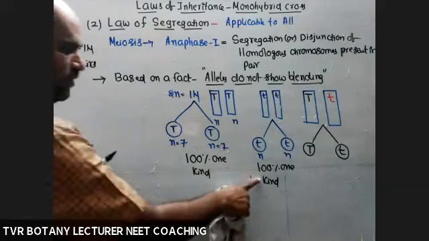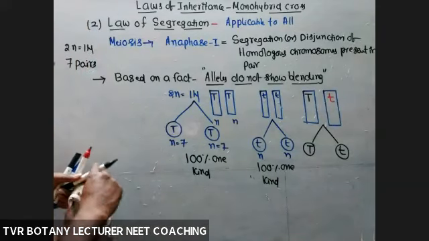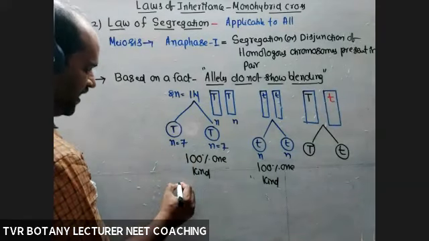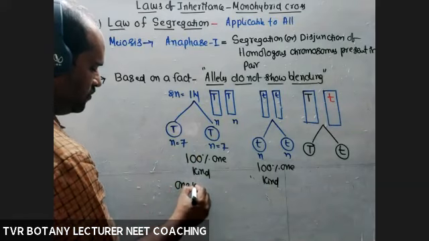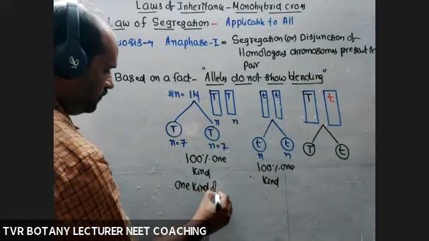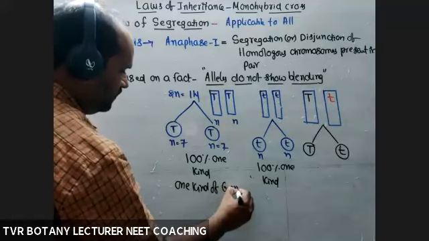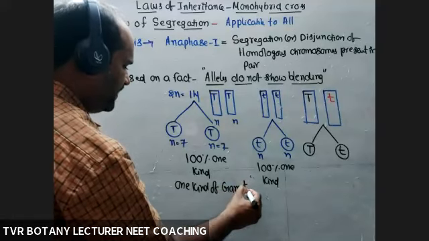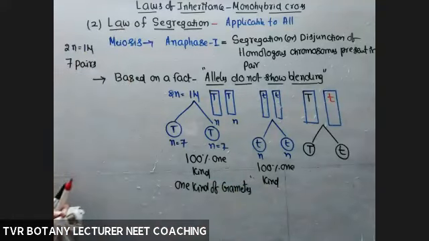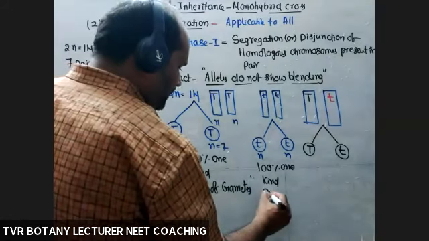One kind, one kind, one kind or not. Many gametes, but kinds only one with the capital T only. And here also one kind of gamete.